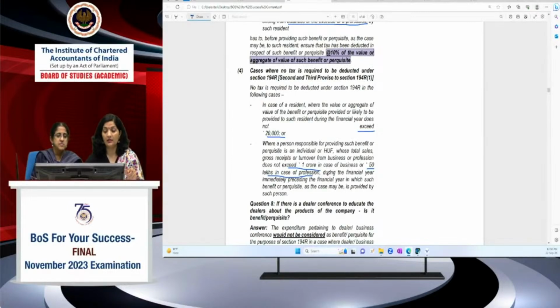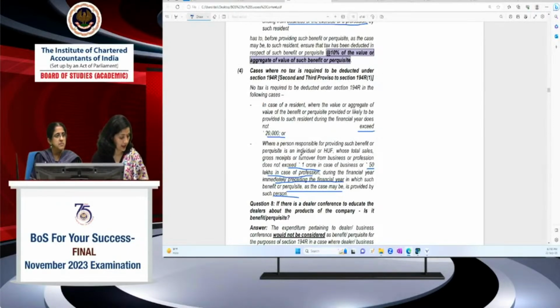मैंने यहाँ पे देखना है during the financial year immediately preceding the previous financial year in which the benefit or perquisite is being provided, मतलब उससे पहले वाले साल में जाकर देखना है, not the current previous year, right. Then certain guidelines were issued by CBDT to clarify certain issues which arise from this section 194R.